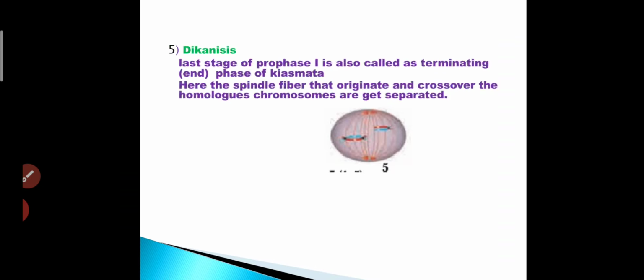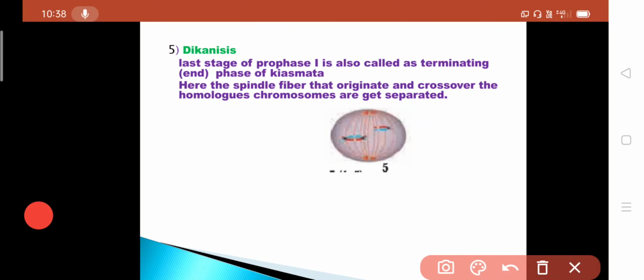Fifth stage is diakinesis. Diakinesis is the last stage of meiosis 1. It is also called the terminating or end phase of meiosis, or chiasmata.